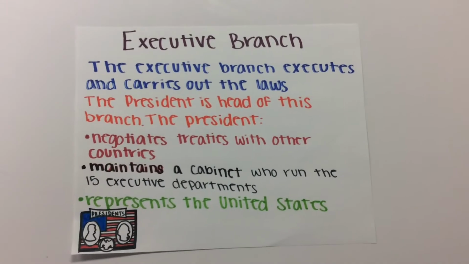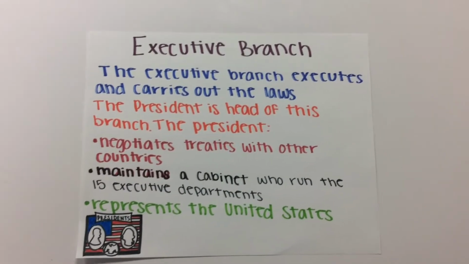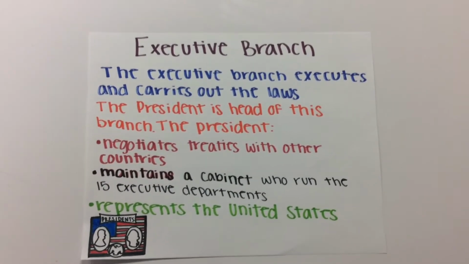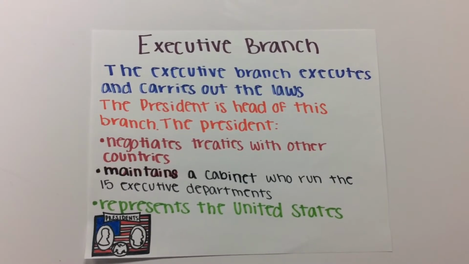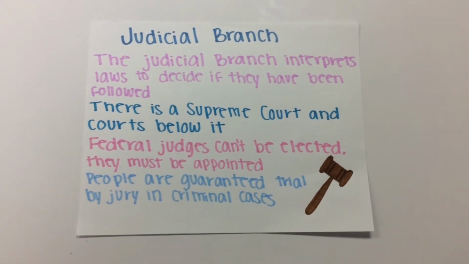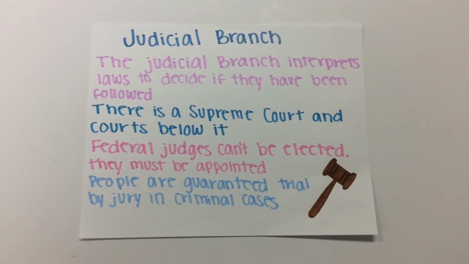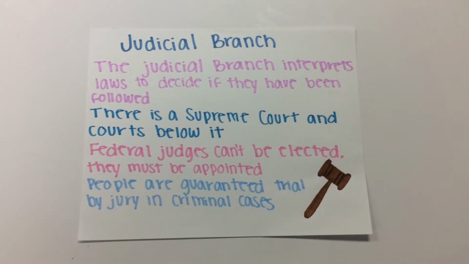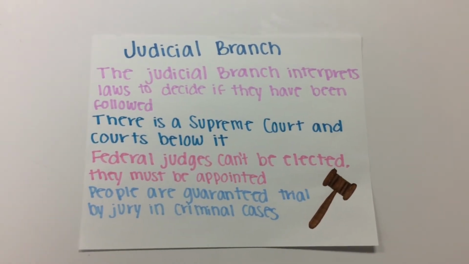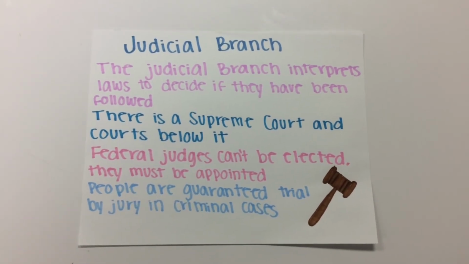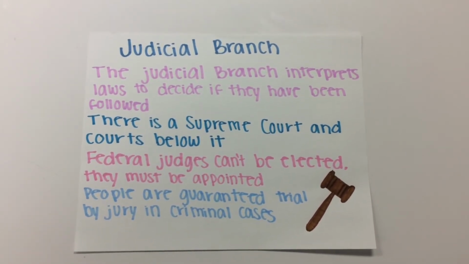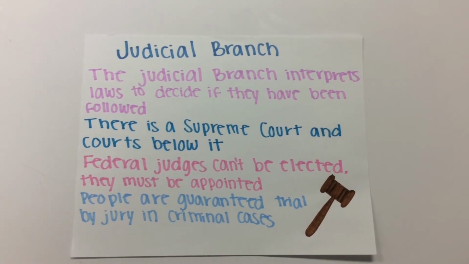The president also negotiates treaties with other countries, maintains a cabinet who run the 15 executive departments, and represents the United States of America. Judicial branch. The judicial branch interprets the laws to decide if they have been followed. There is a Supreme Court and the courts below it. Federal judges can't be elected, they must be appointed. People are guaranteed trial by jury in criminal cases.